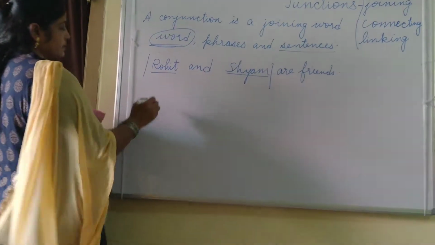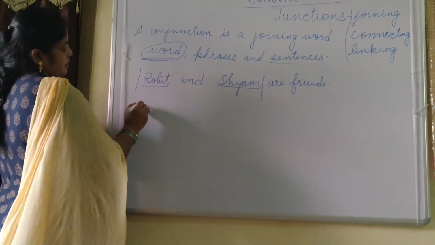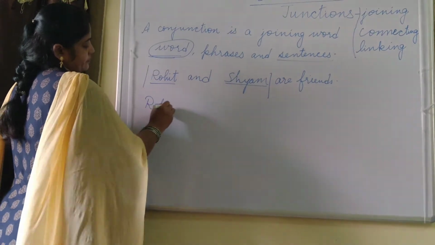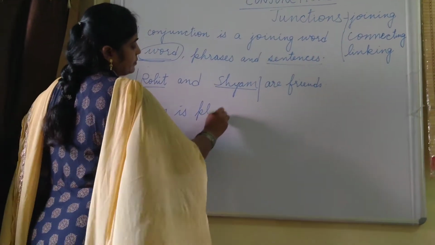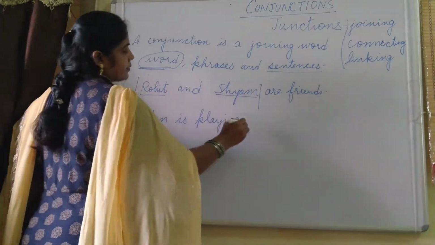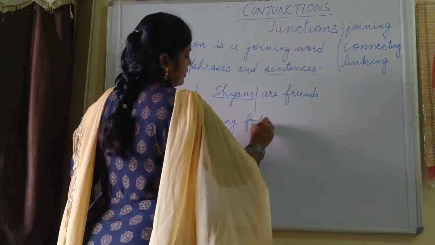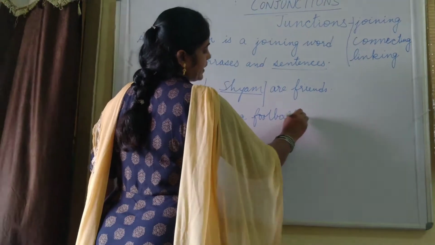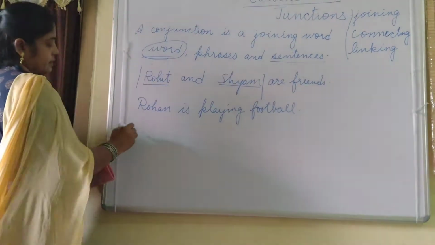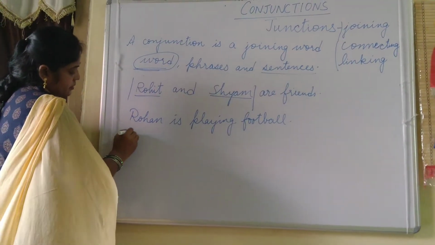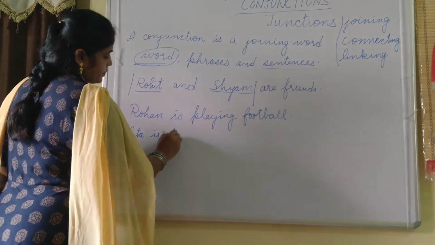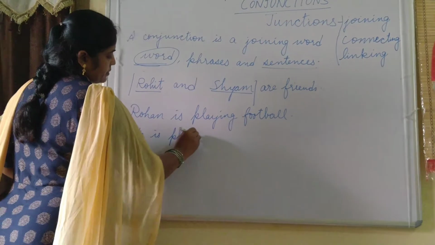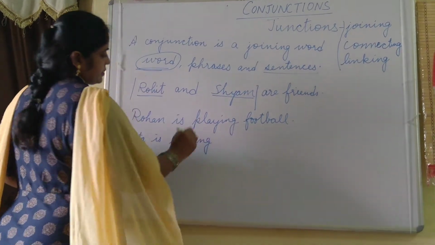Now, coming towards the sentences. Suppose I am writing Rohan is playing football. And the other I am writing Sita is playing chess.